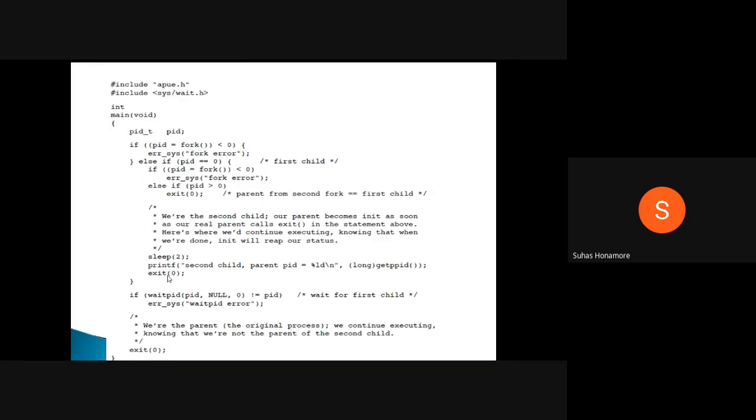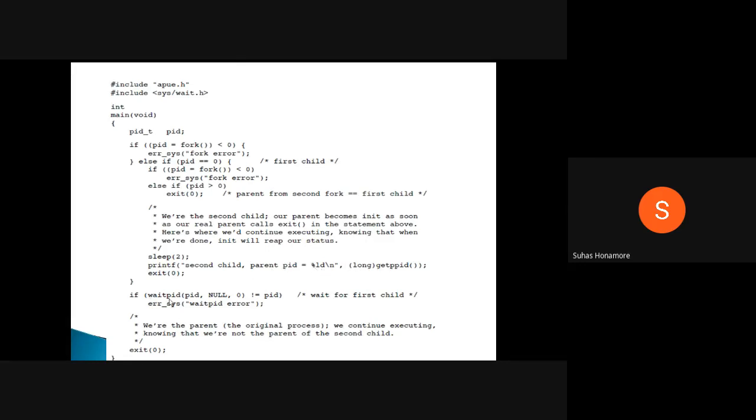There is only one printf here, the printf statement for the child, the second child, and this parent process we are printing. Whenever the third process was sleeping, the parent got executed, the second process got executed, and it terminated. For the third process you will get the parent ID, which is assigned by the kernel. At that time the kernel will assign the parent ID as 1. We get that ID and print it here.